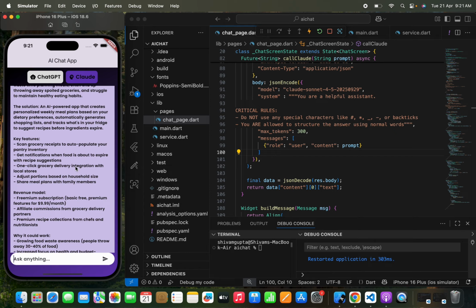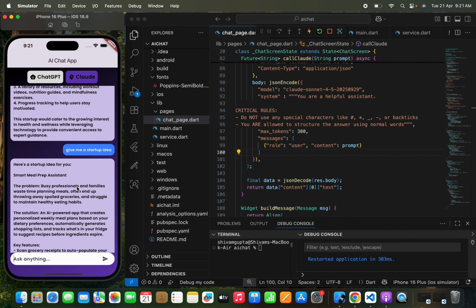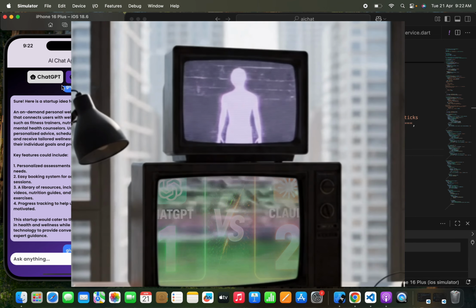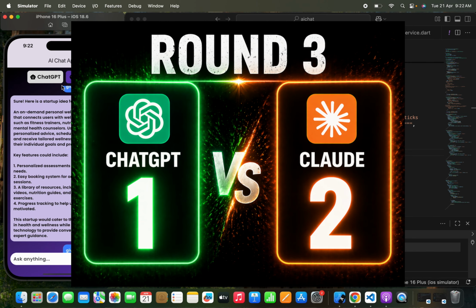And I think this idea is really great. If you want me to develop an app like this, let me know. Okay, so here we found that if we want to get a creative idea, Claude totally wins. So here is the end of the third round, and the score is ChatGPT 1 and Claude 2.